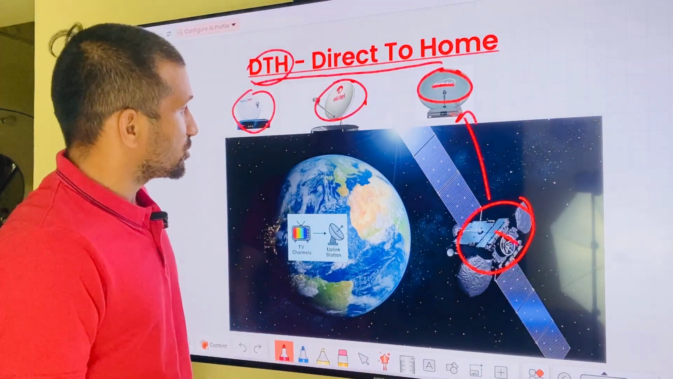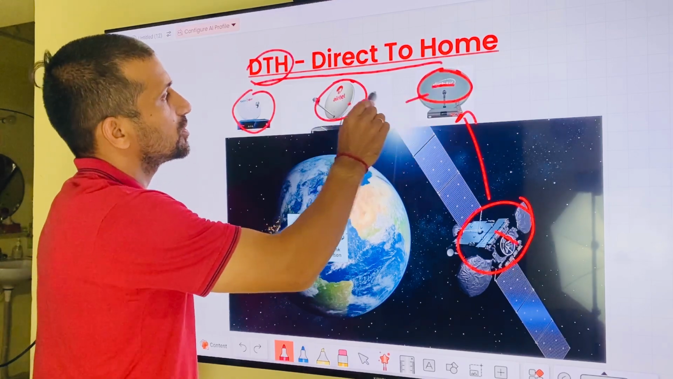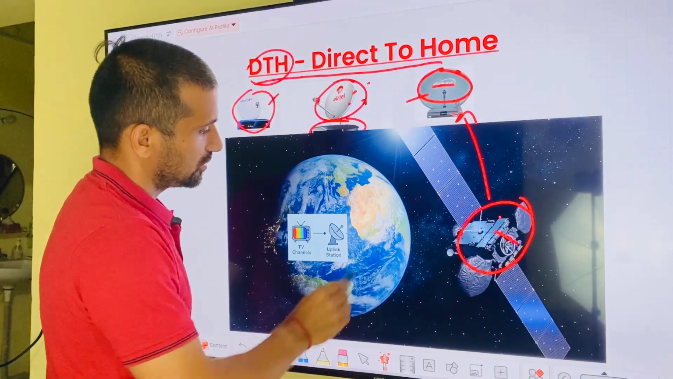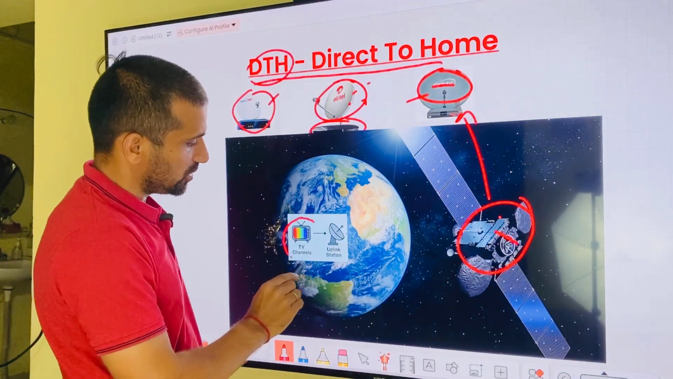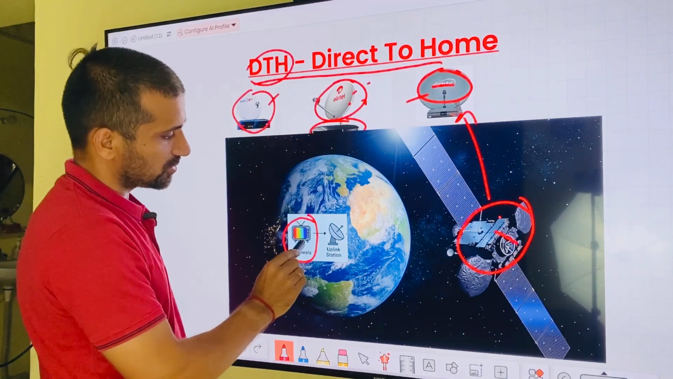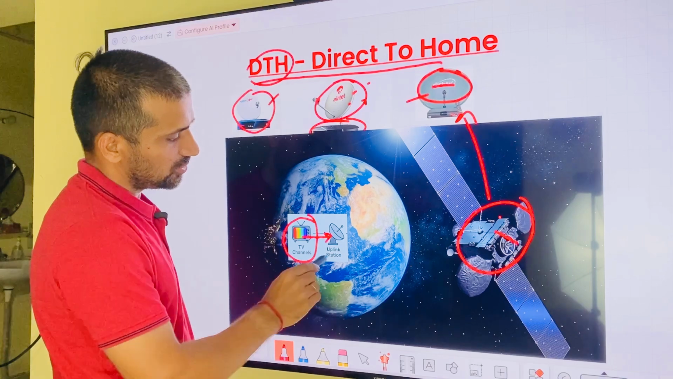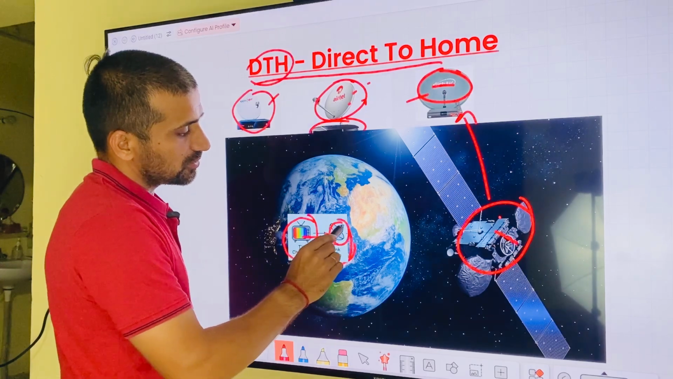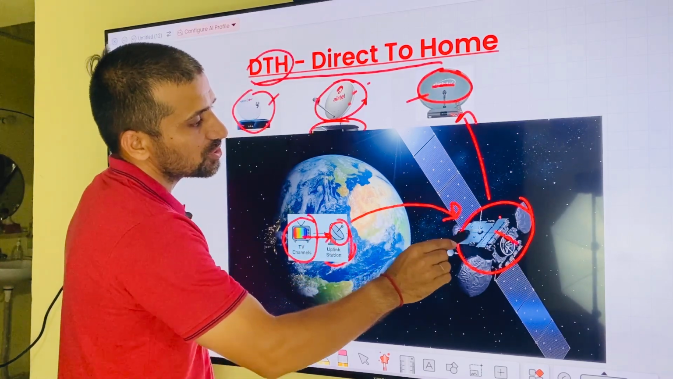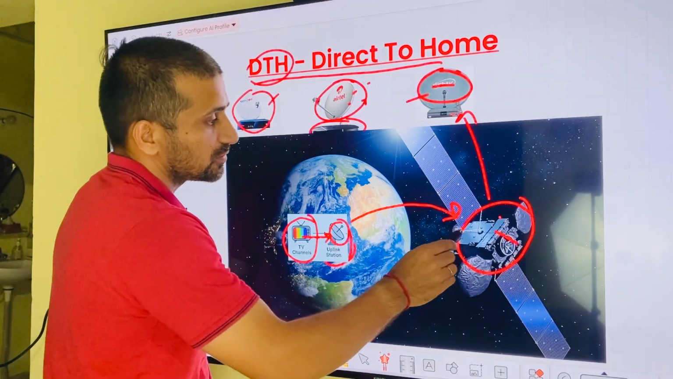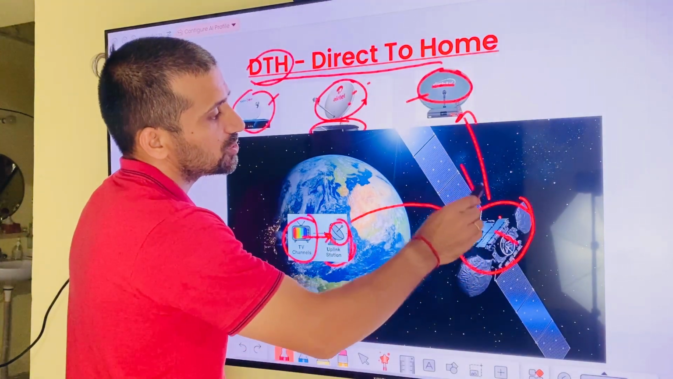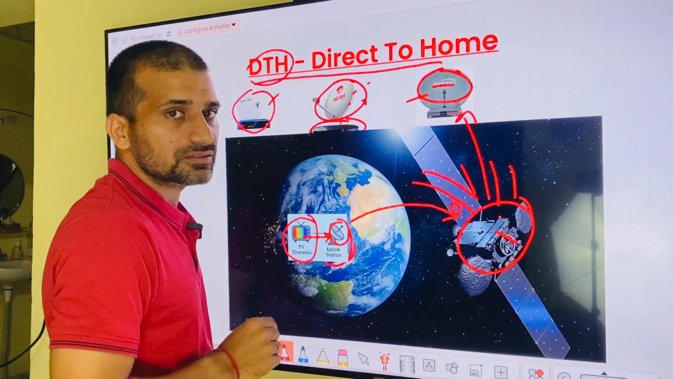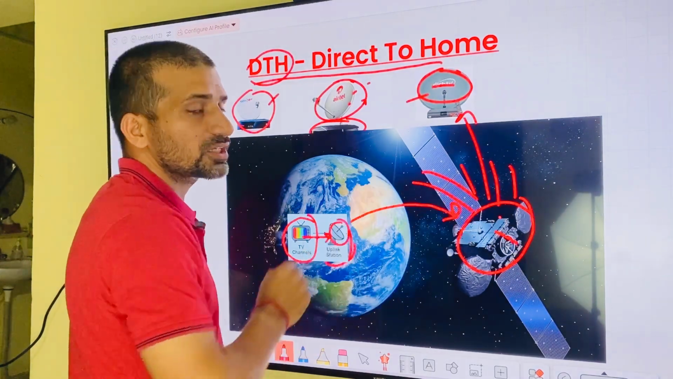So first we discuss this dish, like Dish TV, Airtel TV, Tata Sky, with the set-top box, and this is the satellite above the earth. These are the TV channels, like Tata, Airtel, which send their signal to this uplink station. Uplink station means this dish sends all the TV channel data to this satellite, and this satellite sends all this data towards the earth, where our TV dishes receive all the signals.